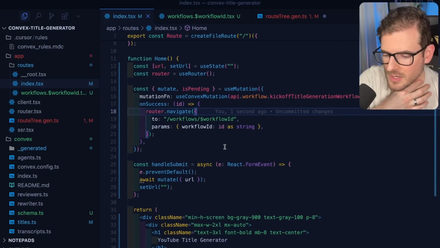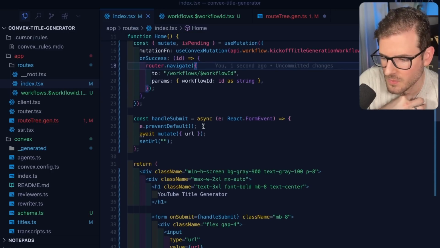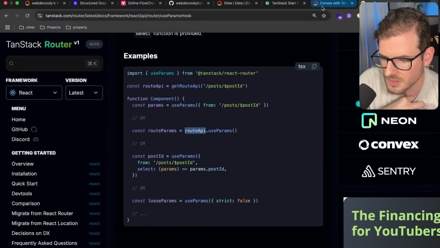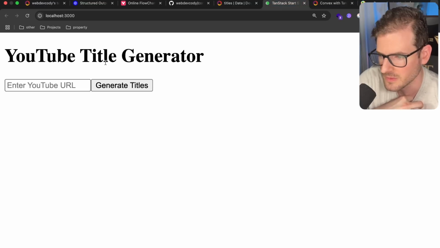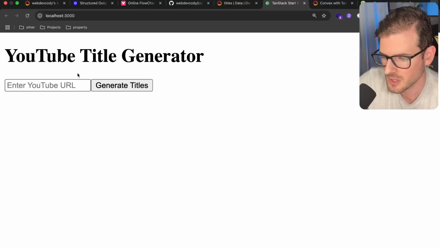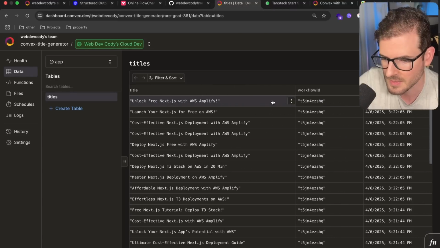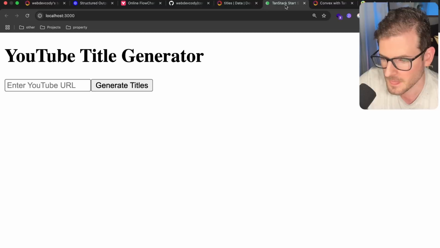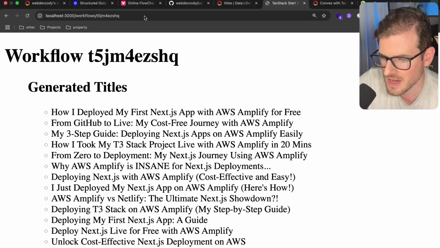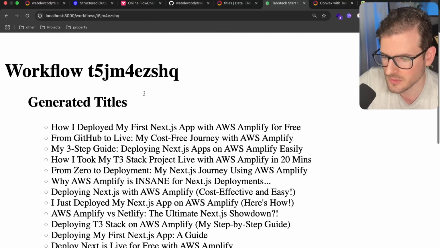Okay, a lot of stuff going on here, I know, but basically we have a page with a form. When you submit it, it's going to get that workflow ID and navigate us to another page, which will then show the workflow. So I think I can test this out by grabbing the workflow ID and going here, workflows slash that. And now I can see all the titles.